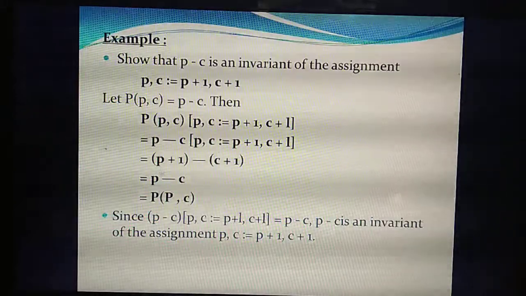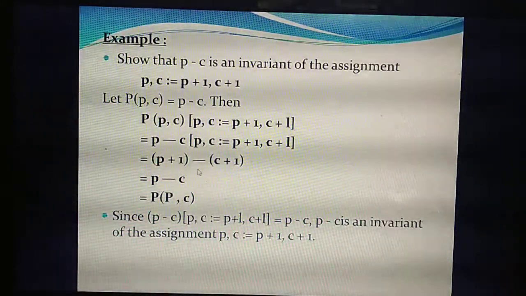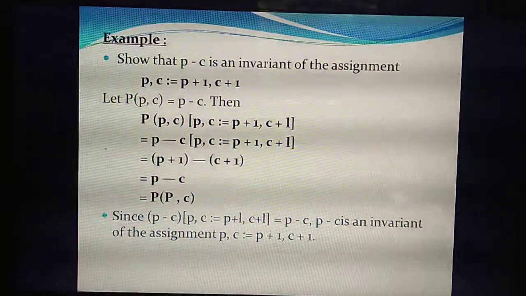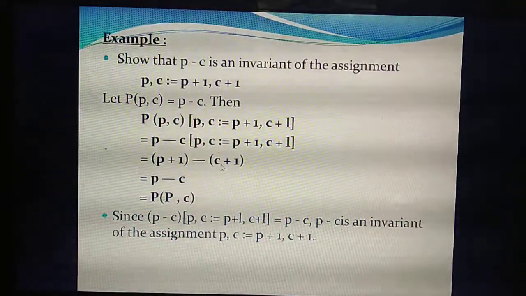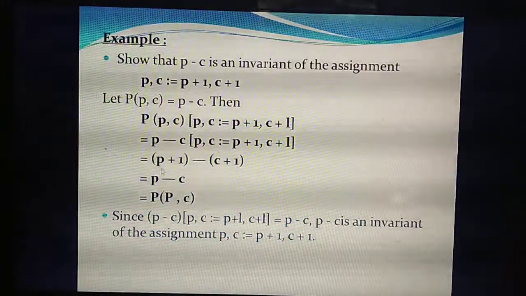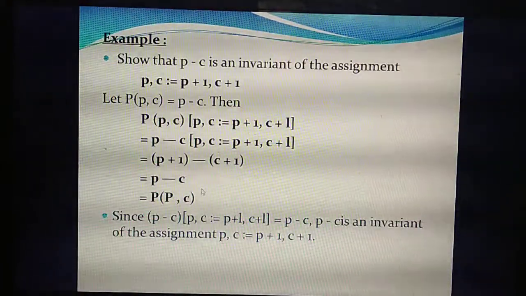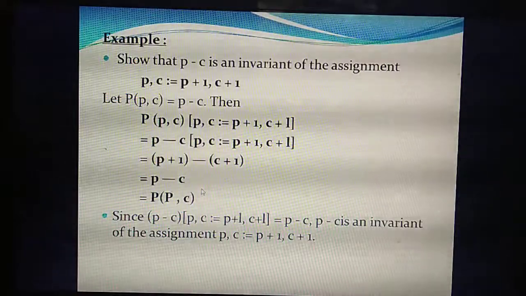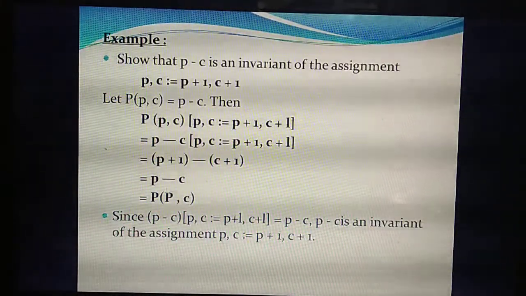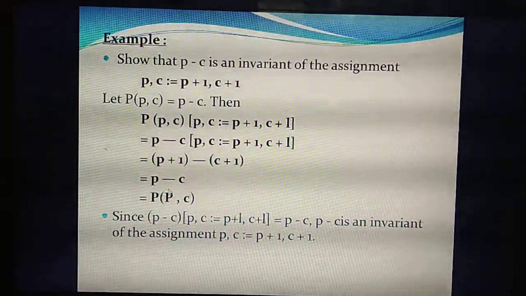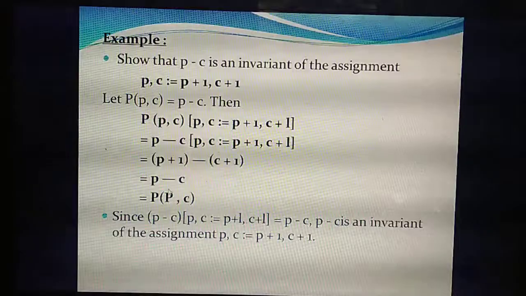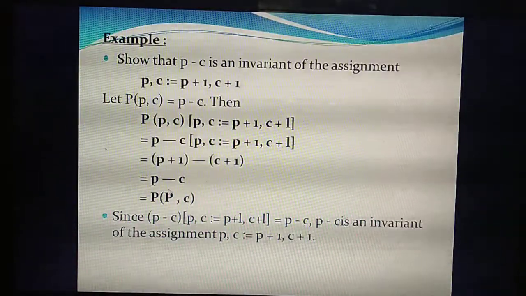One step will come: P plus 1 minus, and because the minus is before the bracket, minus C minus 1. So plus 1 and minus 1 get cancelled, and the remaining thing is P minus C. That is what the question asked you to prove. In the question also they asked to prove P minus C is an invariant.